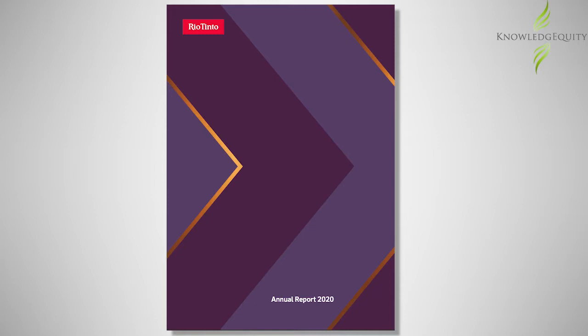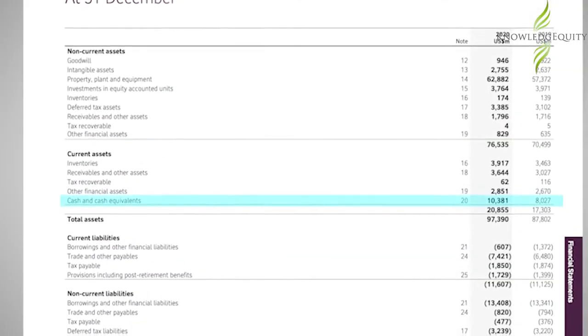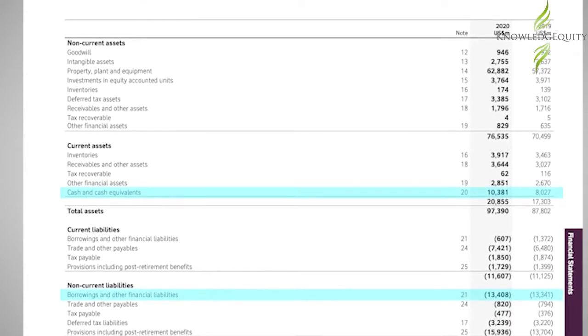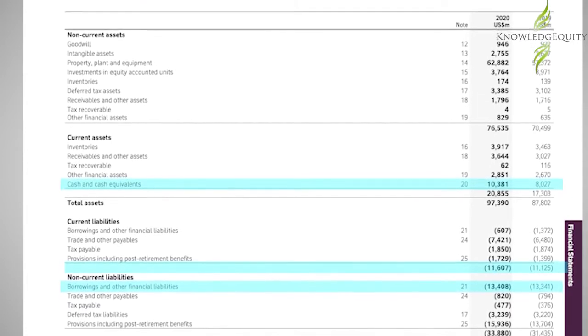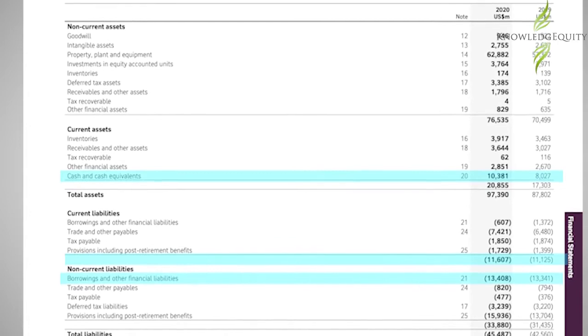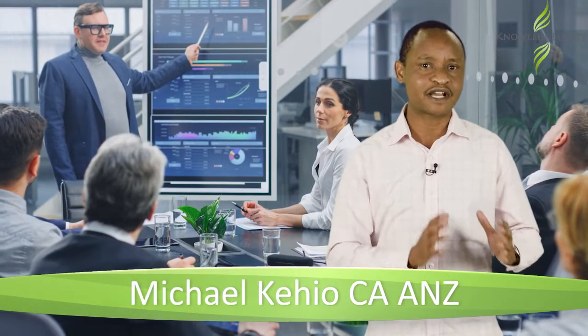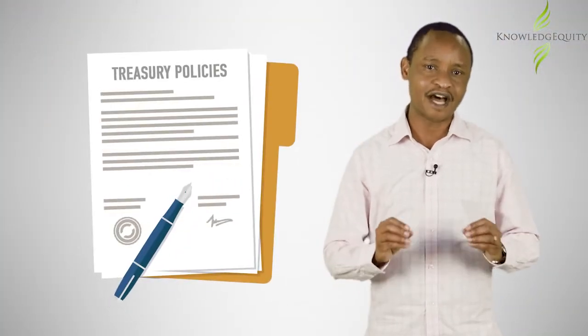The 2020 Rio Tinto annual report disclosed that the company had over $10 billion in cash and cash equivalents, borrowings of over $13 billion, and net current assets of over $9 billion. It is the role of the Rio Tinto corporate treasury function to manage the company's liquidity and funding requirements. To do this, the treasury team relies on the board of directors and the treasury policy for guidance and direction.